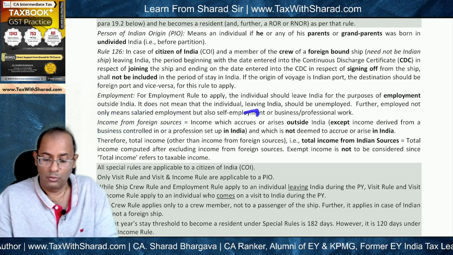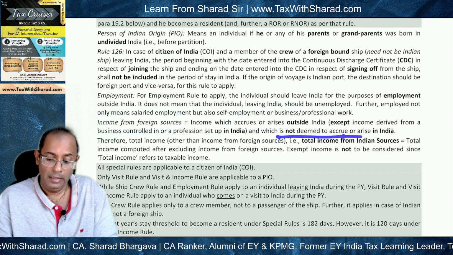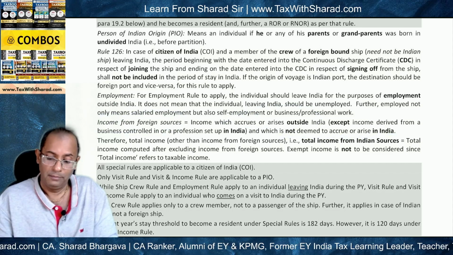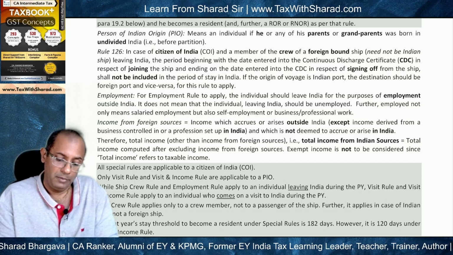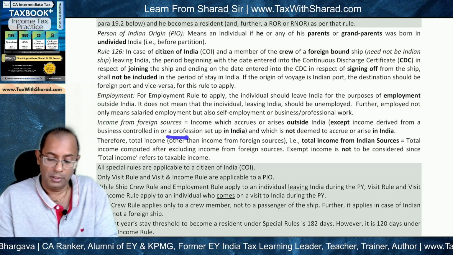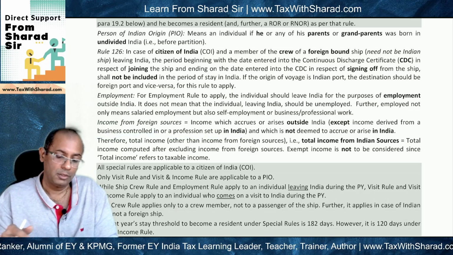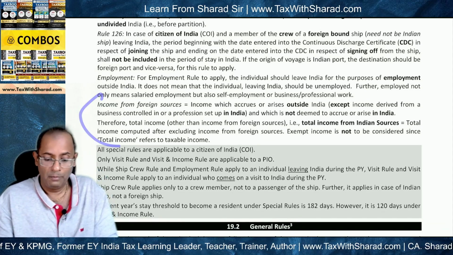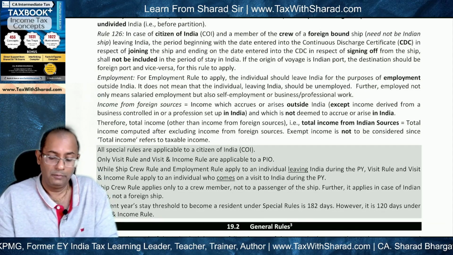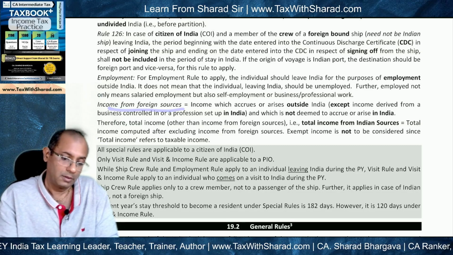It is income which accrues or arises outside India, but it should not be deemed to accrue or arise in India, right? However, if the income is derived from a business which is controlled in India or a profession which is set up in India, then it will be treated as income from Indian sources, not income from foreign sources. So this is how we need to compute income, total income, which is other than income from foreign sources.